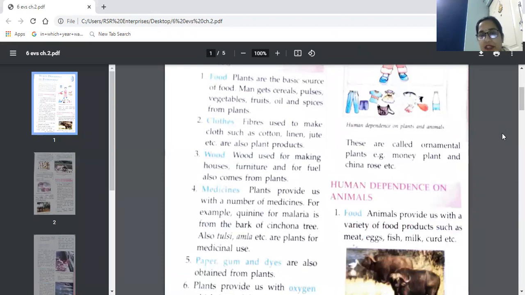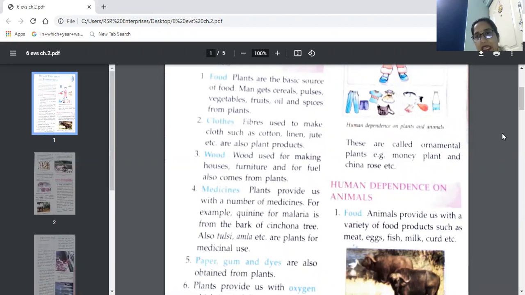Now, next thing which we get from plants, that is clothes. We directly don't get clothes from the plants, but indirectly. Now, how is that? Fibers used to make cloth such as cotton, linen, jute, etc. are also plant products.